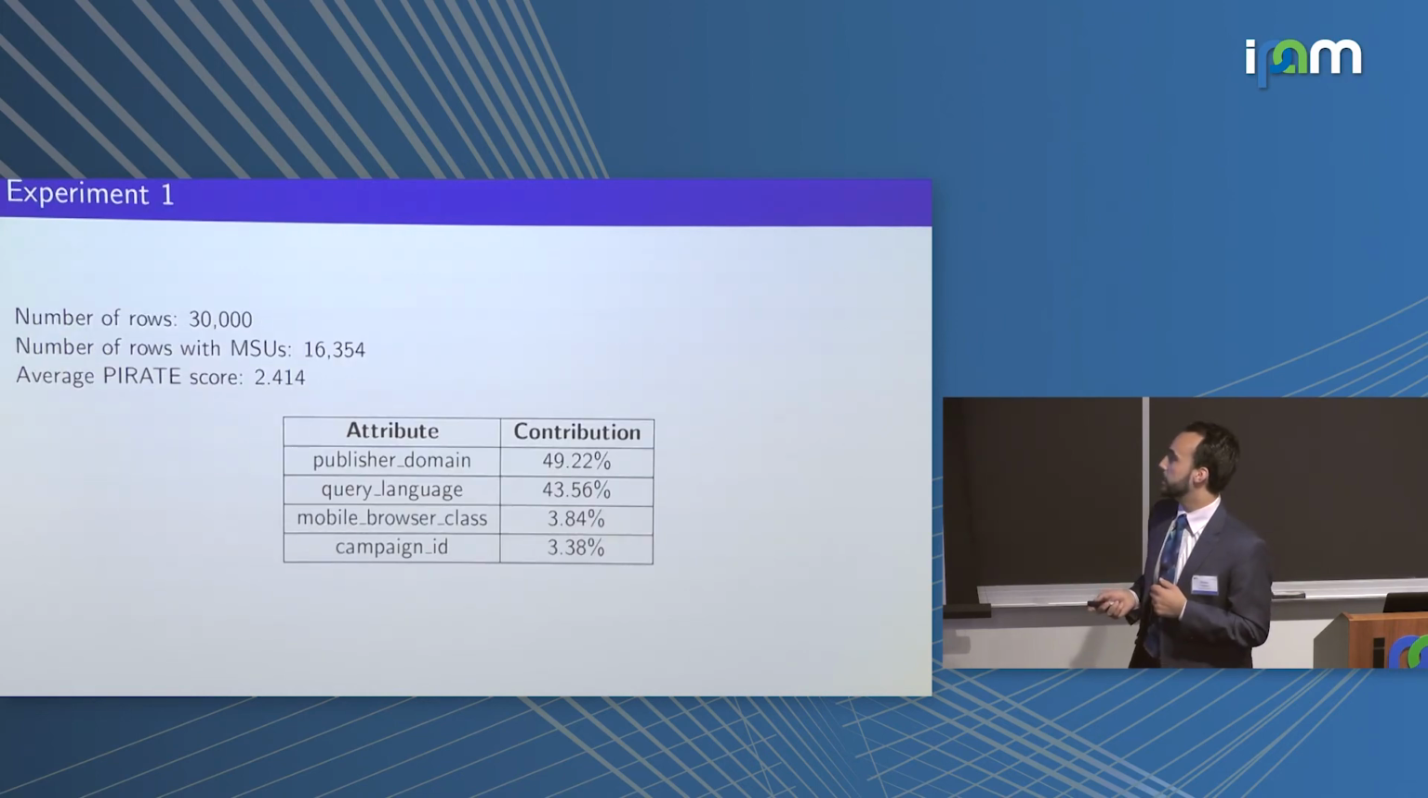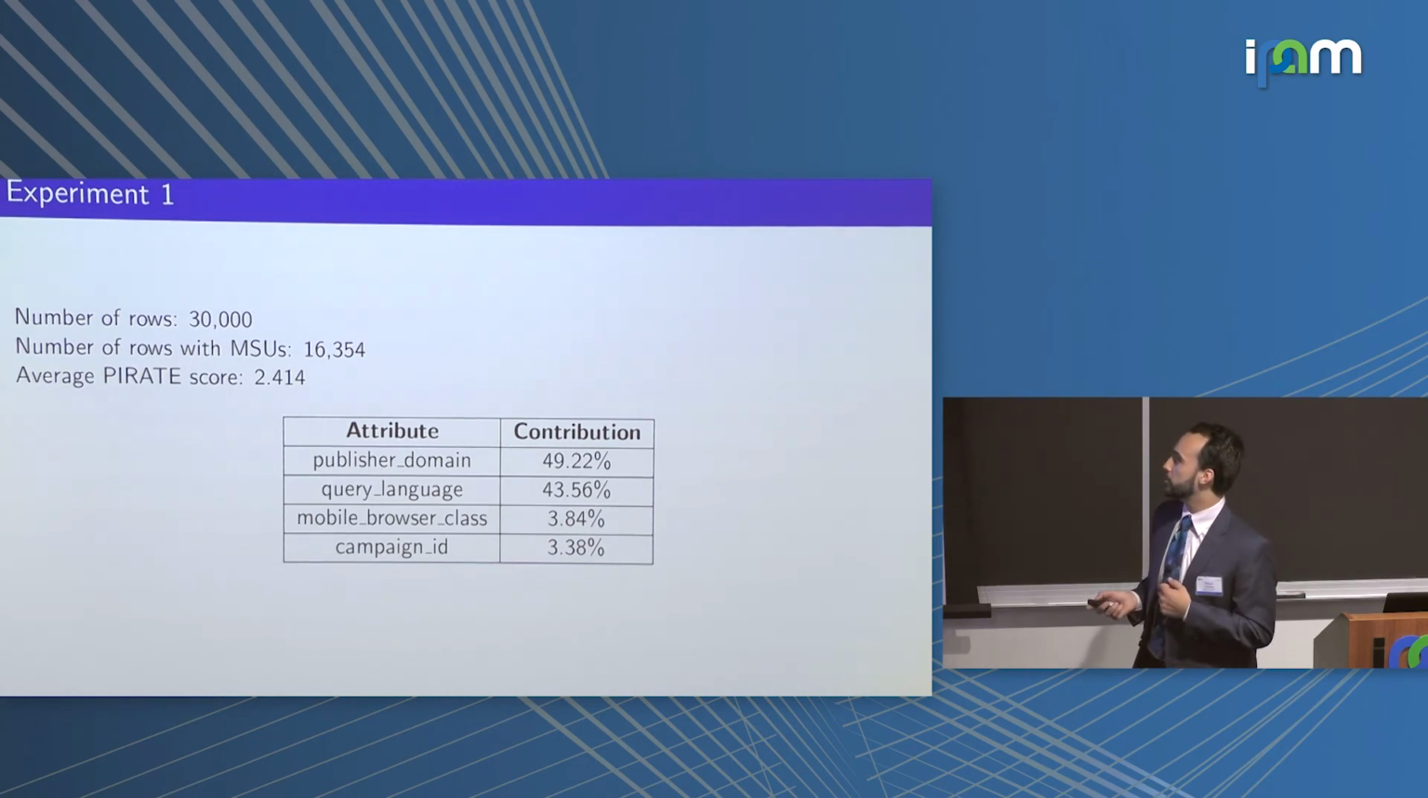So we went ahead and we did this, and we picked 30,000 rows from this table, and we ran several different experiments where we investigated different attributes. Now, these first ones that we picked were publisher domain, query language, mobile browser class, and campaign ID. These all have to do with how a person saw this ad, what browser were they using, what language was the ad served in, things like that.